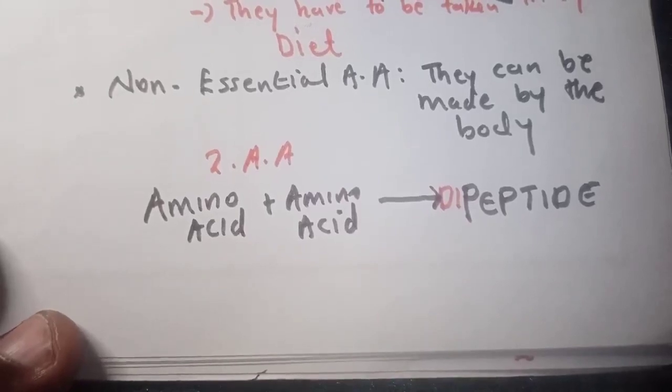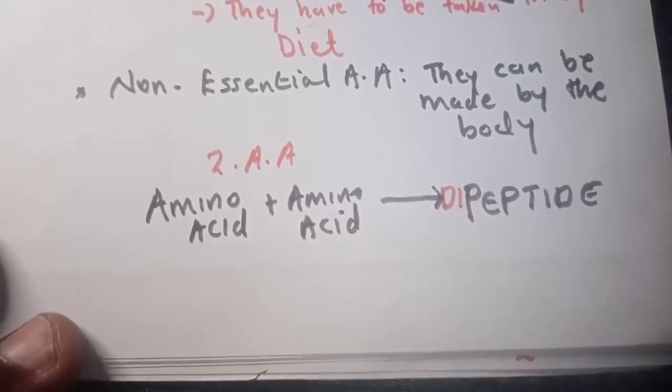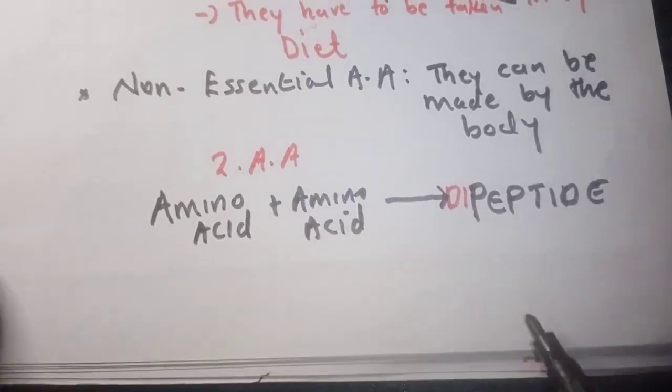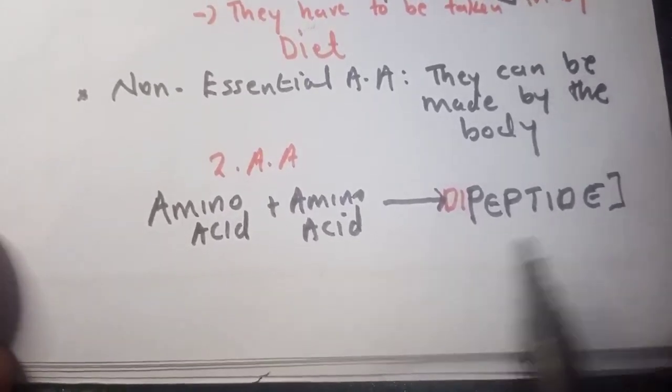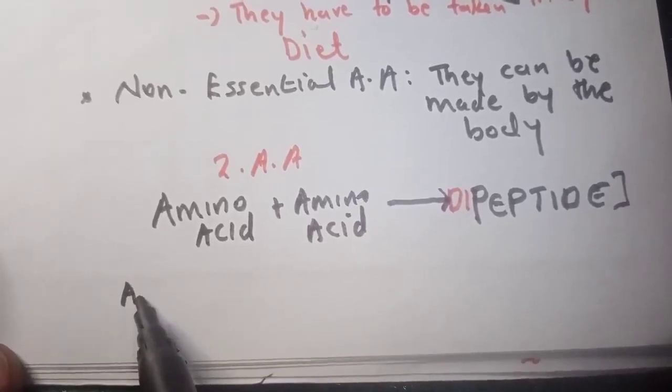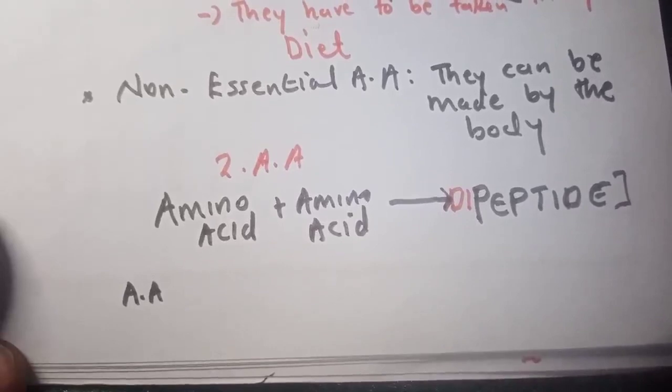So a peptide consists of two amino acids, called a dipeptide. So peptides are made up of what? Two amino acids.